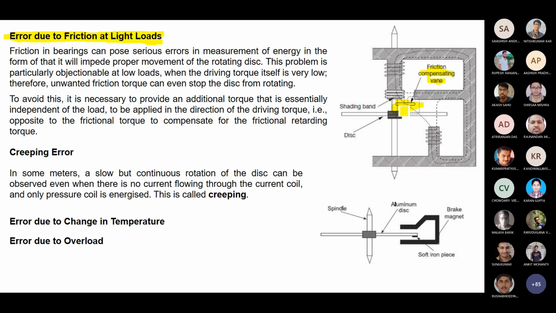Additional vanes are used for friction compensation. If your system is lightly loaded, then what will be the problem? Lightly loaded means current strength is very less. If the current strength is less, you know the deflection torque or the rotating torque of the aluminum disc.